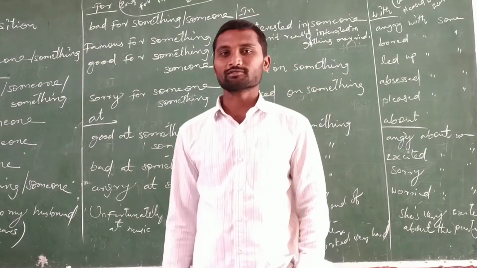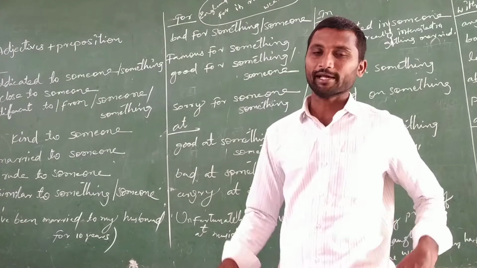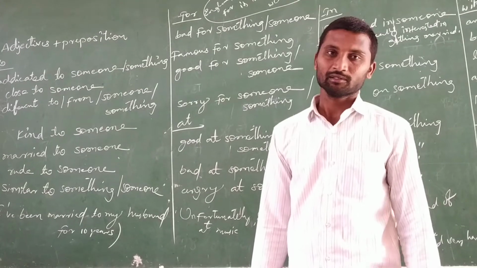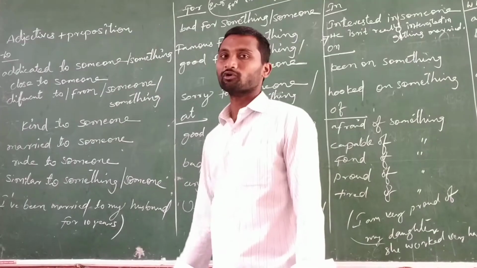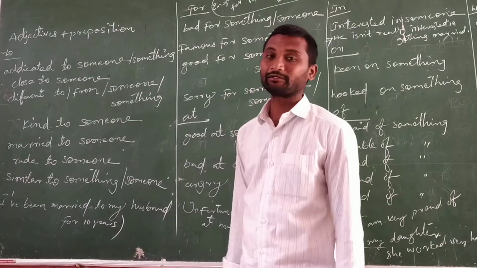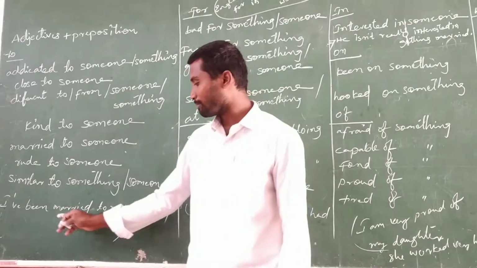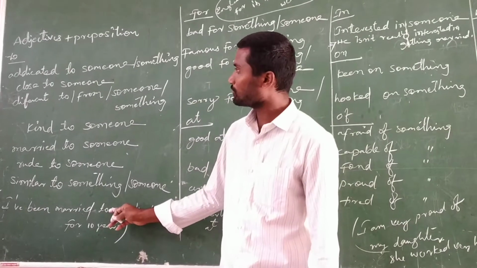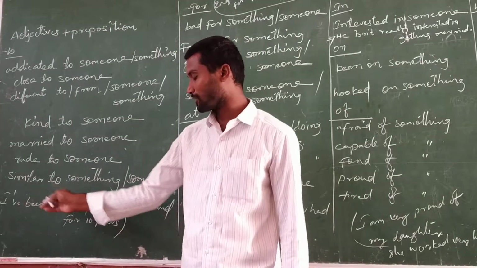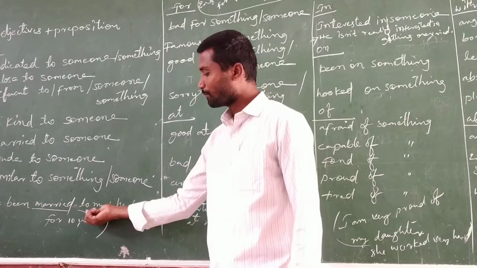Today in my class I will explain adjectives plus prepositions: how adjectives and prepositions are used in sentences and how we can identify them. Starting with the preposition 'to', for example: I have been married to my husband for 10 years. Here 'married' is the adjective and 'to' is the preposition. We mix both in these sentences. In this way we have to use adjectives plus prepositions.